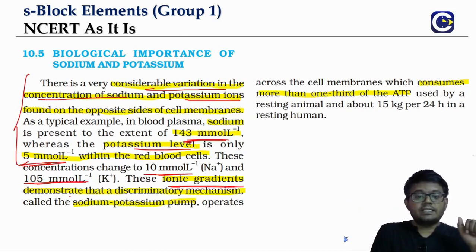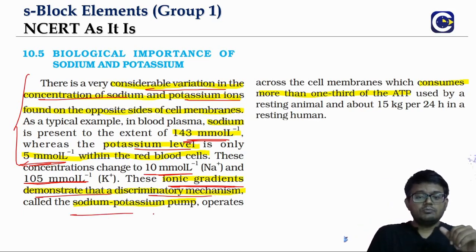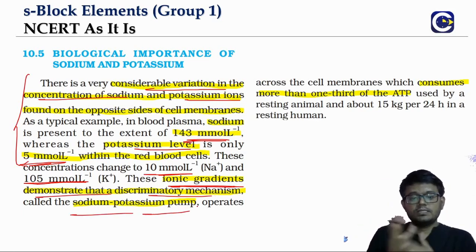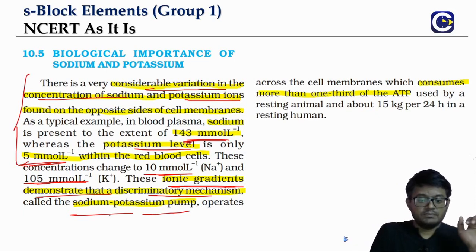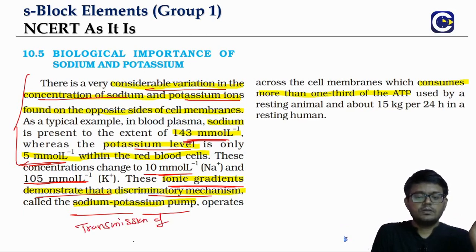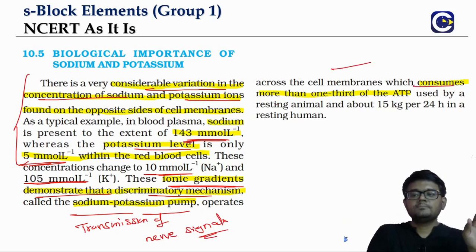And these ionic gradients will facilitate the movement of the ions. That's what we call the sodium potassium pump, which you will learn in your bio. It's also the mechanism used for the transmission of nerve signals. We are not getting into the details of it because that is not in our purview, but just the idea that it will require energy.